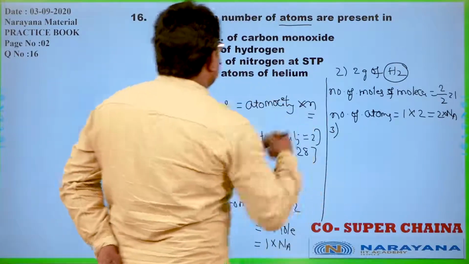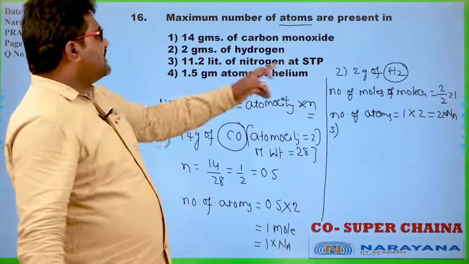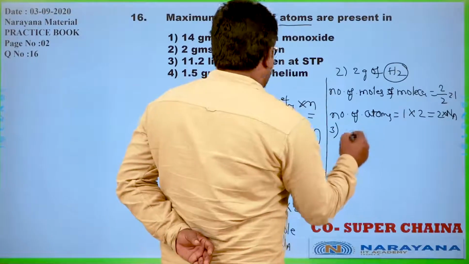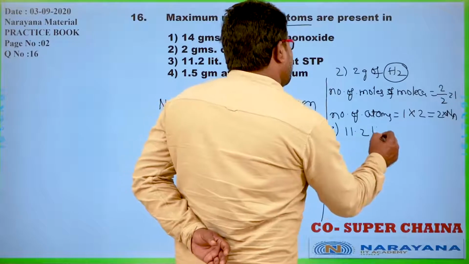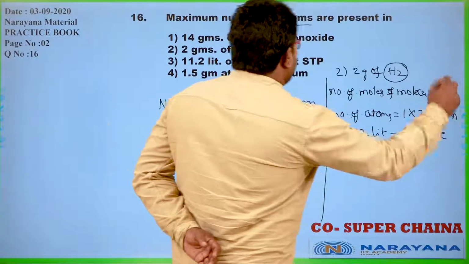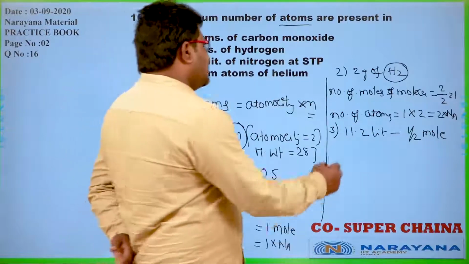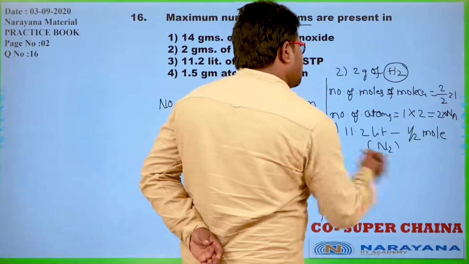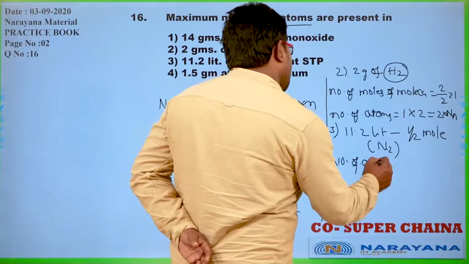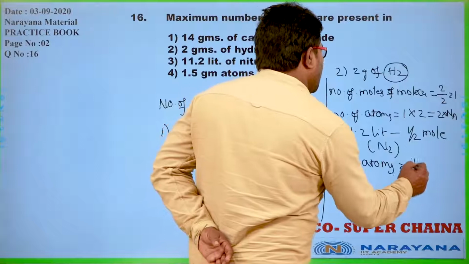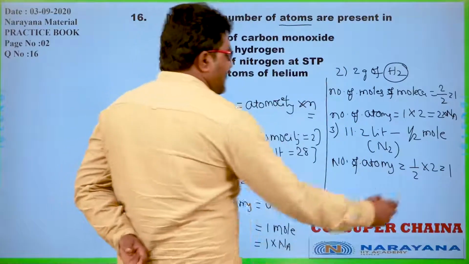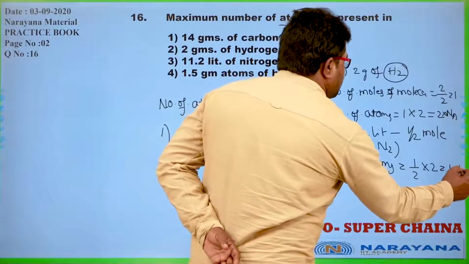Now coming to the third case, 11.2 liters of nitrogen at STP. Generally 22.4 liters means 1 mole, so 11.2 liters means this is half mole. As we know, nitrogen has atomicity 2. So number of atoms is 1 by 2 into atomicity 2, that is equal to 1 into Avogadro number.